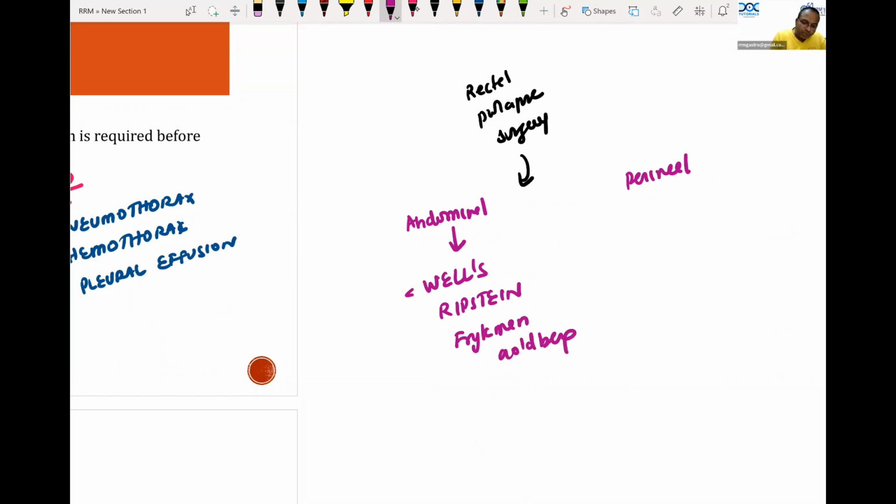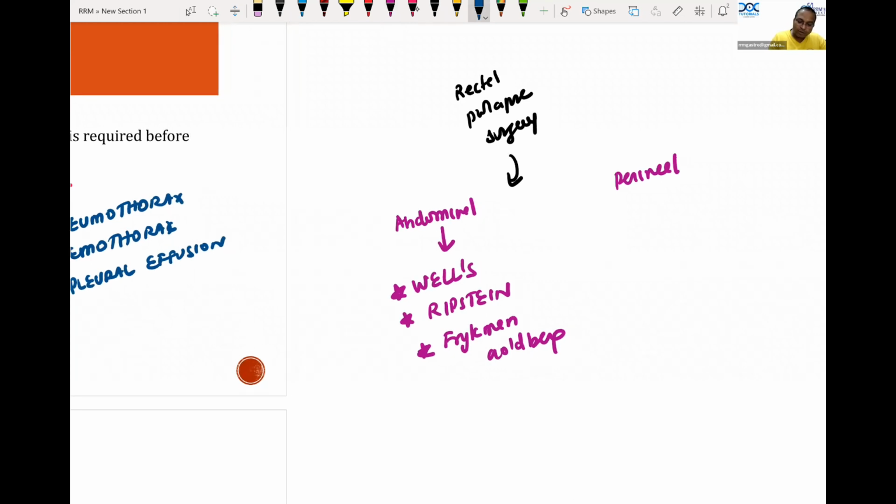This is a repeat MCQ. This question has been asked 100 times before INI CET was introduced. So in AIIMS exams, Wells, Ripstein, Frickman-Goldberg. Frickman-Goldberg, we do resection. Please remember, resection of sigmoid colon is done.